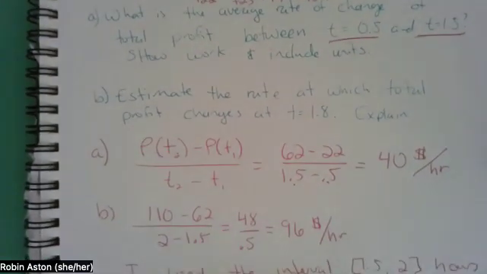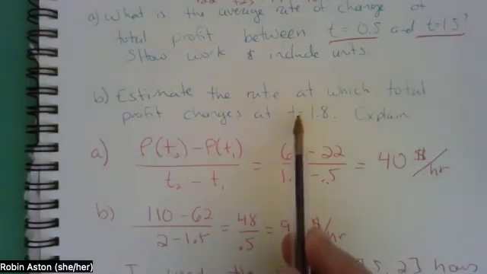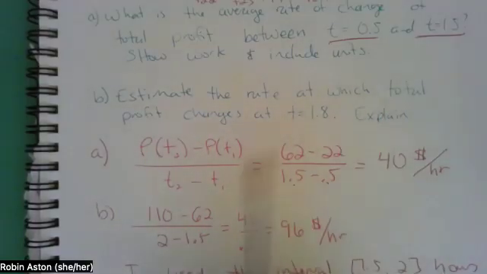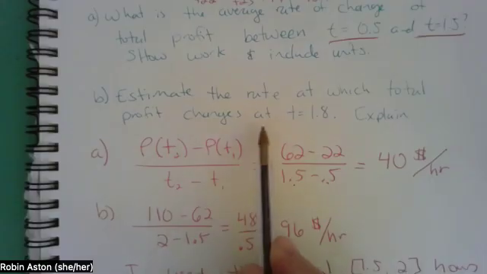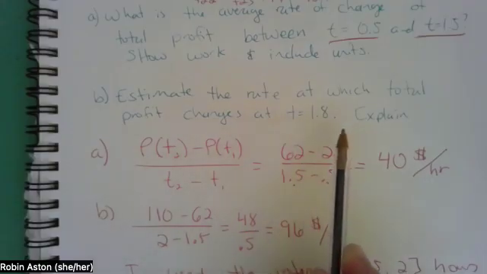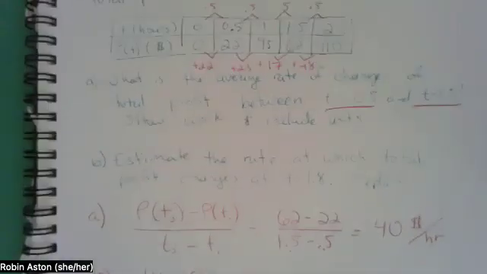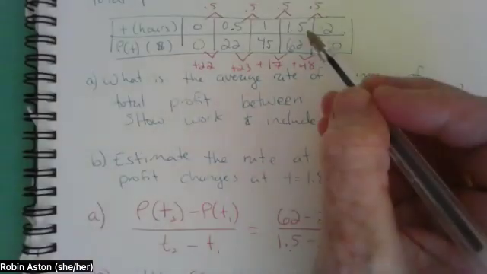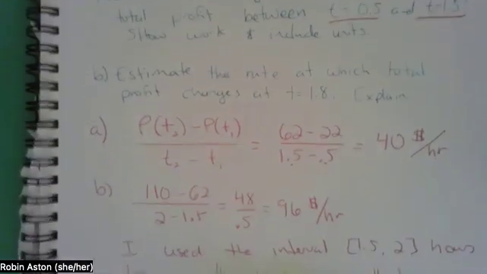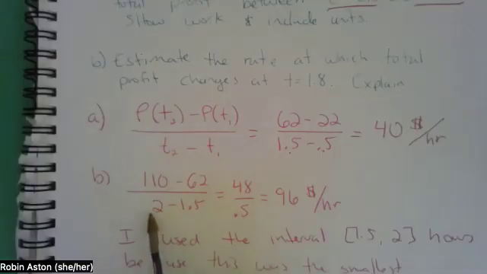The second one, they want me to estimate the rate at which total profit changes at t equals 1.8, and they want me to explain. So 1.8 happens in between 1.5 and 2. So when I do that change, I would get 110 minus 62 divided by 2 minus 1.5, and I would get here 48 divided by 0.5, which is 96. So that's $96 per hour.